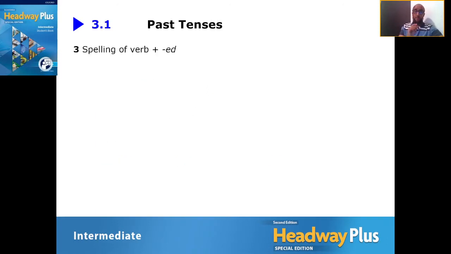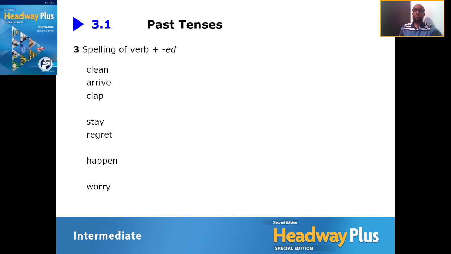Now let's briefly look at the spelling rules, because this is very important. There's a difference when we talk about the regular verbs, so we're going to talk about regular verbs first, with ed. Here we have the words clean, arrive, clap, stay, regret, happen, and worry.